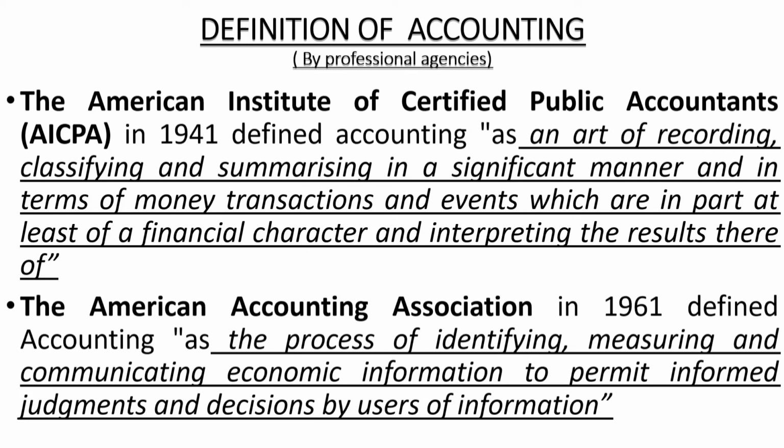So the American Accounting Association says that accounting is the process of identifying, measuring, and communicating economic information. So accounting has to identify the transactions, measure the identified transactions, and these have to be recorded, and the economic results have to be communicated to the users of the information. So the process involves recording, classifying, summarizing, and communicating the results. Each of these aspects we will discuss in the practical sessions.